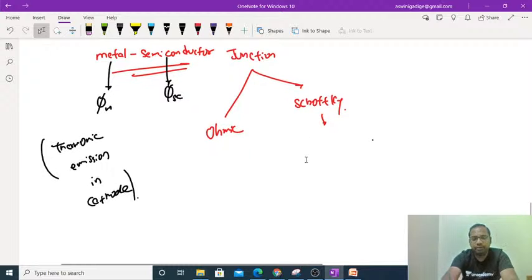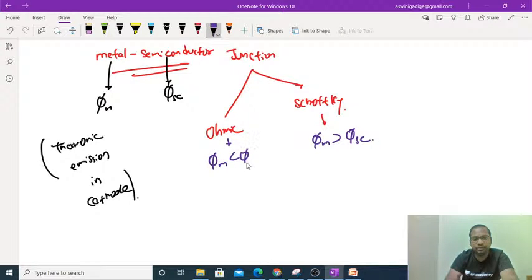Fine. So coming to the Schottky and ohmic. In the Schottky case, the metal work function must be greater than the semiconductor work function. While in the ohmic contacts, the metal work function must be less than the semiconductor work function. So in these cases, we classify two different types of junctions.